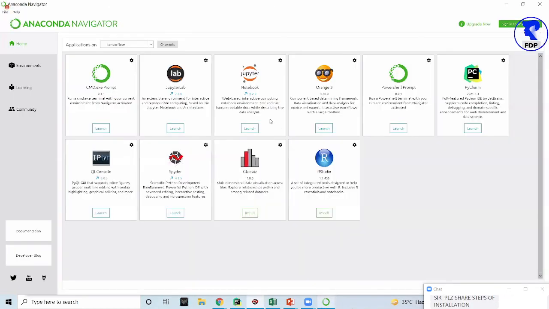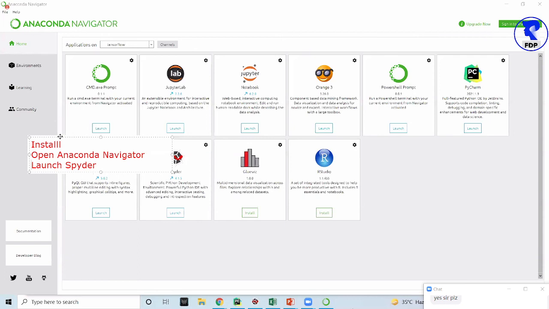What I said is that the number one step is to install the software. This is the first step. Second step is open Anaconda Navigator. Third is open Spyder, or better, launch Spyder.